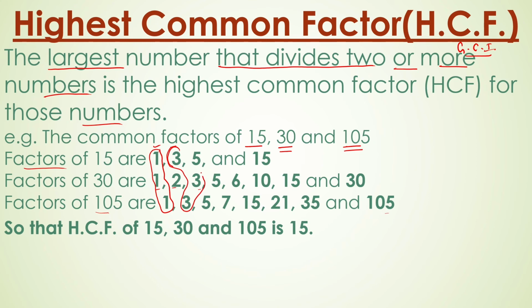Next is 3, then we have 5, then we have 15, and there is no other number which is common. So the highest common factor of 15, 30 and 105 is 15.